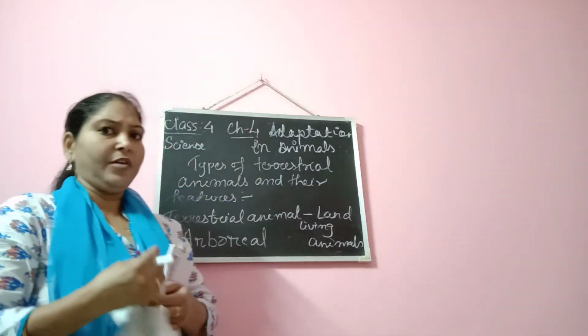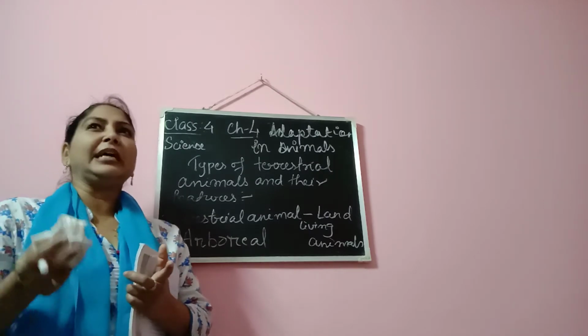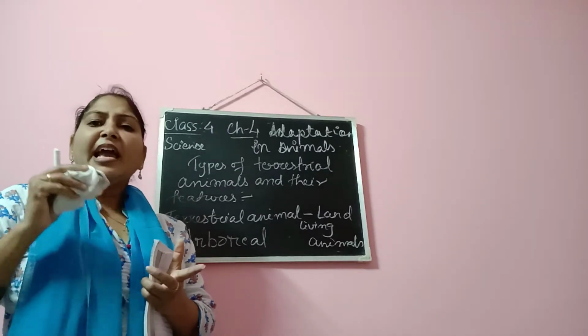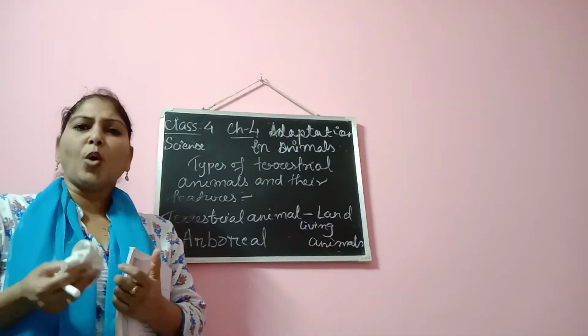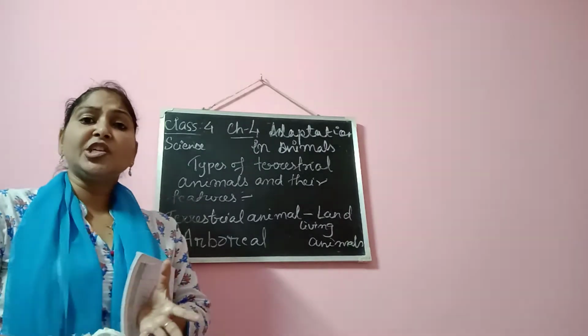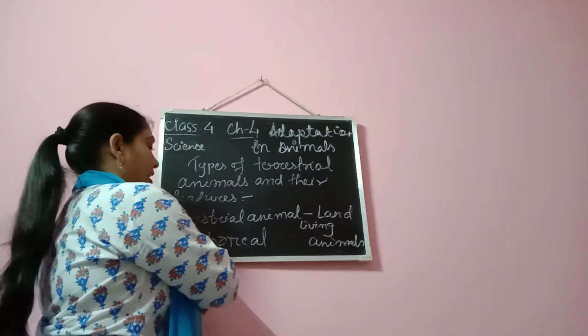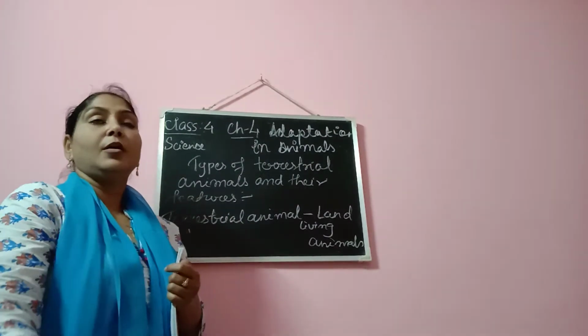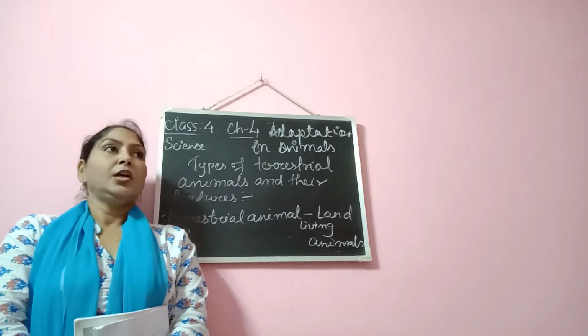Have you ever thought of how camels can live in that very unfavorable condition, very arid, very hot, where there's no water and the vegetation is also very less? How do they survive in this kind of habitat, that is the desert habitat?